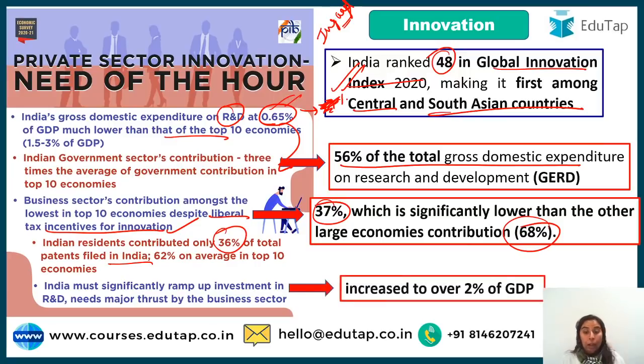This is the recommendation: India must significantly ramp up the investment in R&D, which needs major thrust by business sector. 2% of GDP jana chahiye. So the idea is that India is currently spending less than 1% on R&D. It has to go beyond 2%. Out of that 0.7%, 56% is coming by the government itself, and 36% is coming by the private sector, which should actually be vice versa. This is what government is saying. So all these things have been mentioned in the economic survey. Our index has been mentioned. So you have to know about all those things.